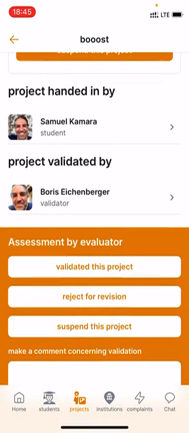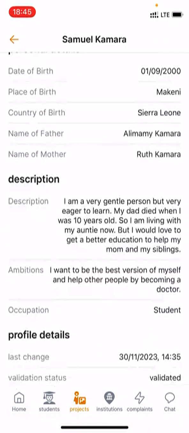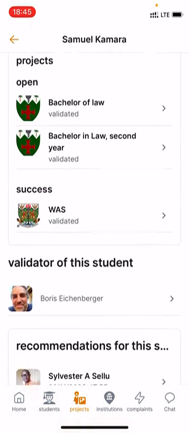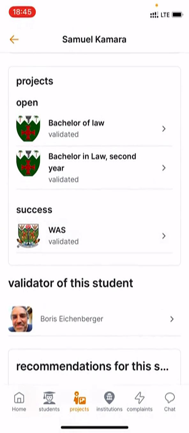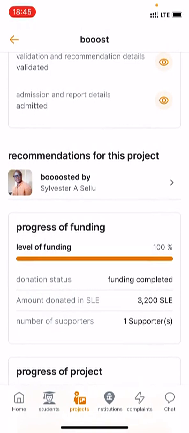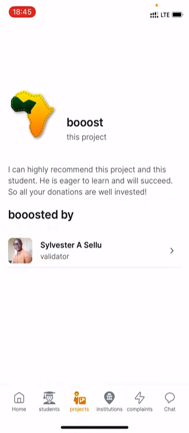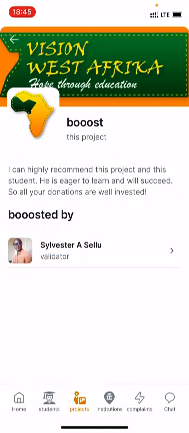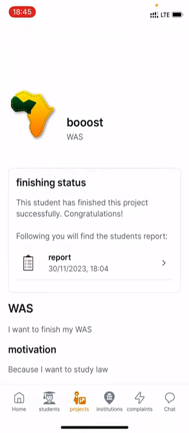If you go on the student, then also you will see the previous projects, here the project that he has finished. You see that also the previous validator has written a review or a recommendation for this project. I can highly recommend this project, and the student, he's eager to learn and will succeed, so all your donations are well invested. Very good recommendation for that project.